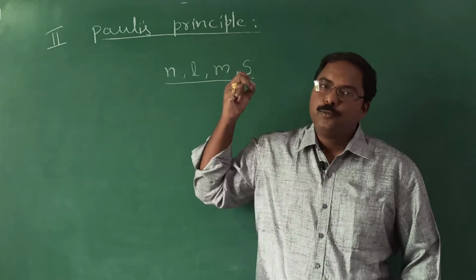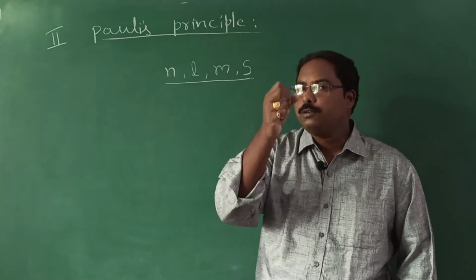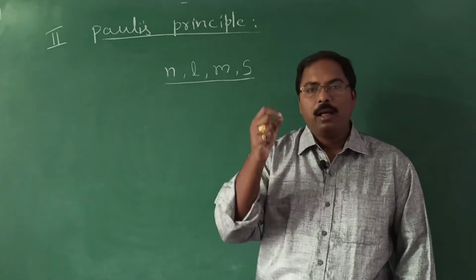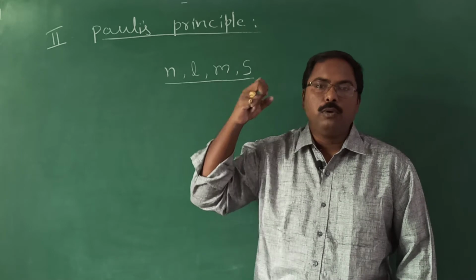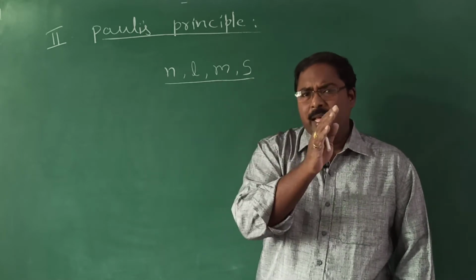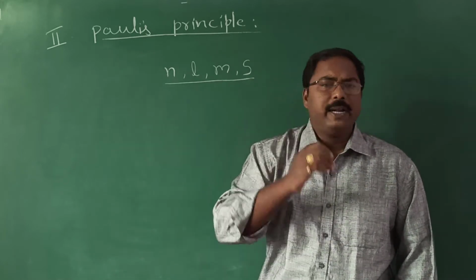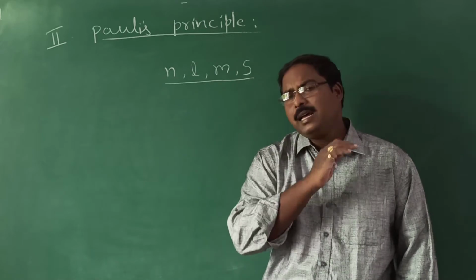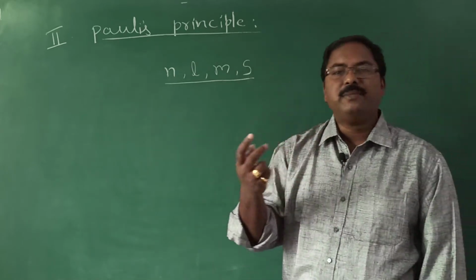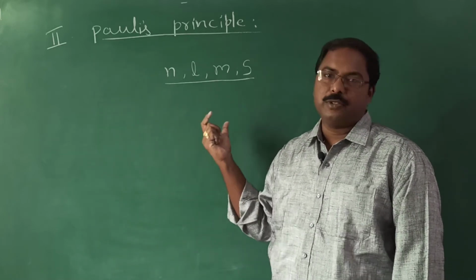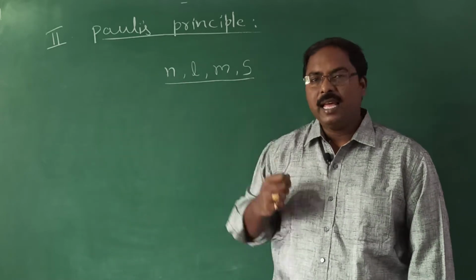These 4 quantum numbers are used to distinguish one electron from another electron, and also to distinguish one orbital from another orbital. So if 2 electrons have the same set of 4, it will be useless, it cannot distinguish between the orbitals.